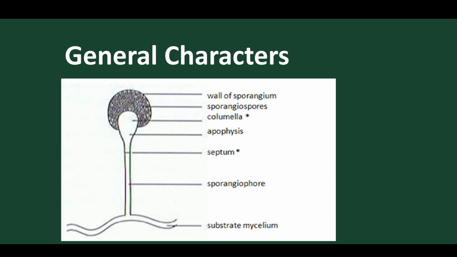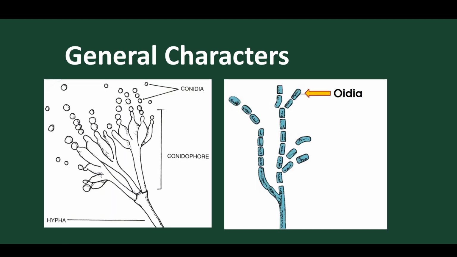This is the sporangiospore, which we have discussed earlier, and this is conidia. Got it? These are the chains present, and these are the conidiophores. This is the branch, and this is the metula, and the sterigmata. These are the spores present. These are the conidia, which are liberated to give rise to new individuals.